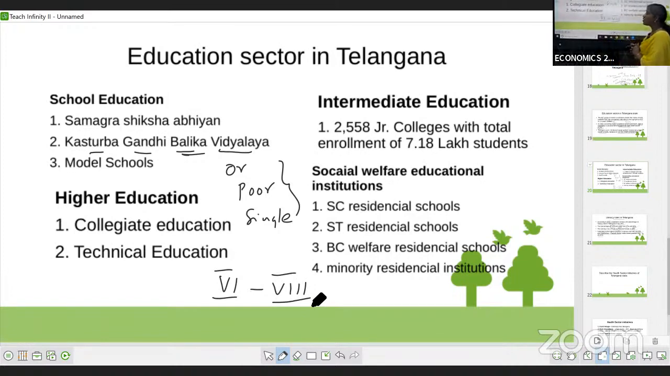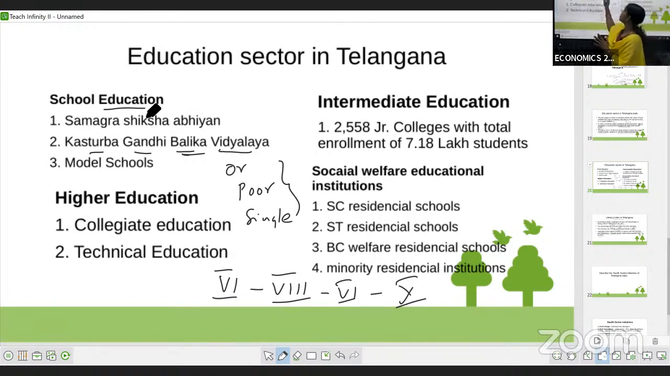After the Telangana government was formed, they extended it from 6th to 10th class. The girls can now get education from the Kasturba Gandhi Balika Vidyalaya up to 10th standard. That is one thing under the school education. You need not write all this, as it is only a 5-mark question. Just write Samagra Shiksha Abhiyan under the school education, then Kasturba Gandhi Balika Vidyalaya,